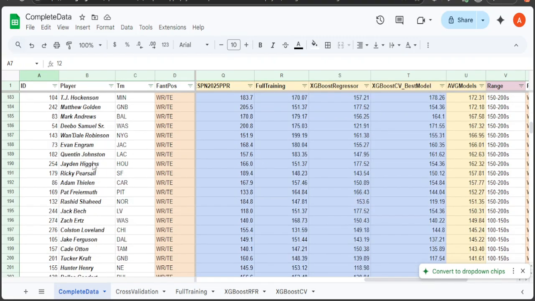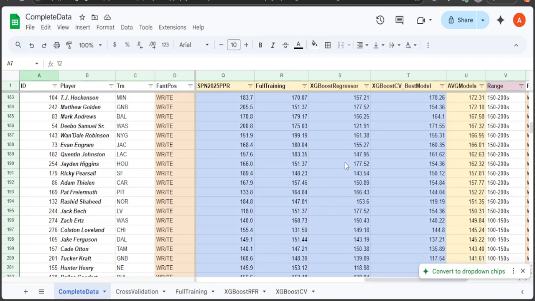And the last one, let me see, what's the last person I look at? Oh yeah, Jaxon Higgins for Houston, 166, 155, 117, 154. So 162, that would be a good benchmark if he can get up to 150, 160. That'd be a really successful season for Jaxon Higgins, especially since he has a guaranteed contract. I think he was the second player taken in the second round. So 162, you would hope he could get up to that for what they're paying him. So that'll be the end of this video.